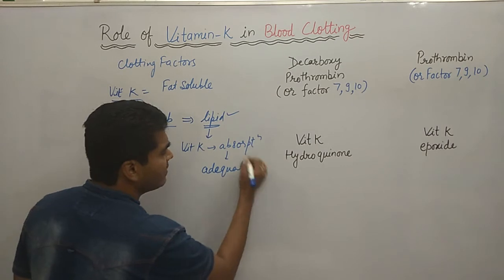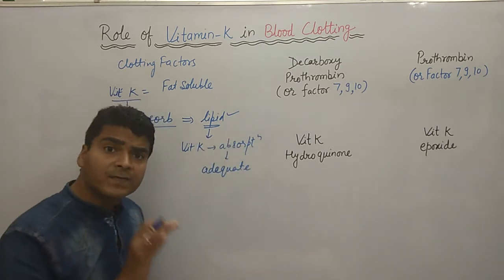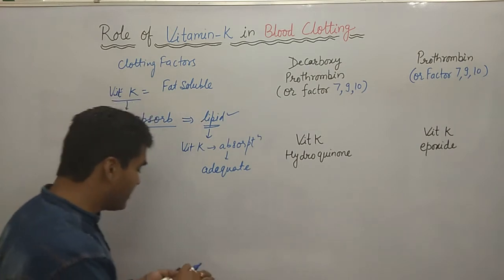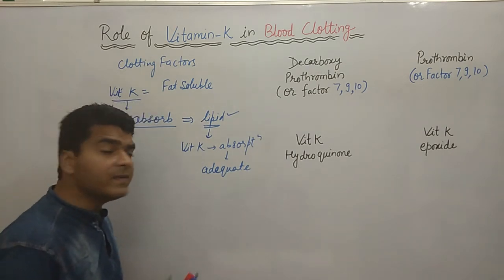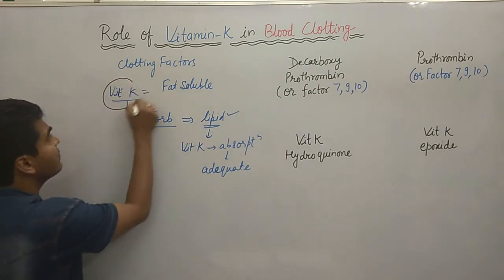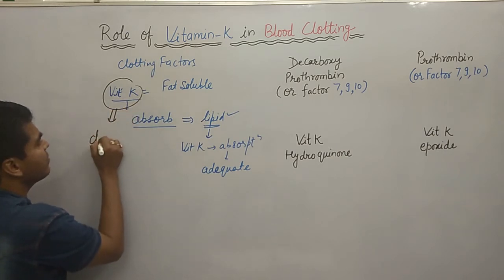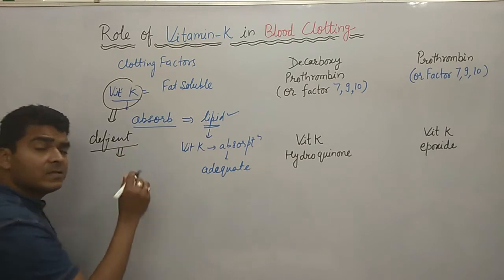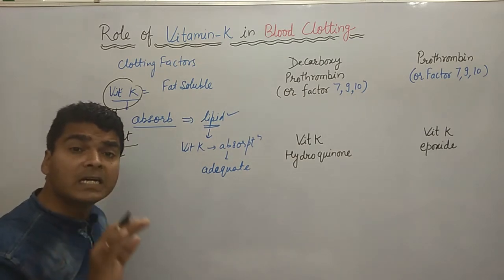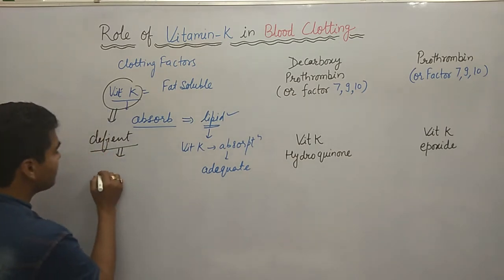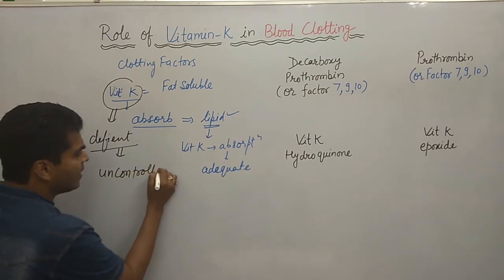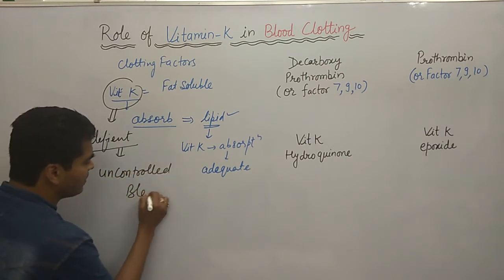But what happens if some person has a deficiency of vitamin K? If vitamin K is deficient, then there is a problem of uncontrolled bleeding in those persons.